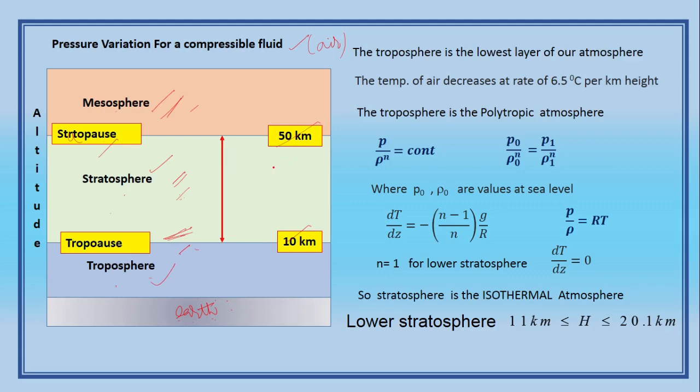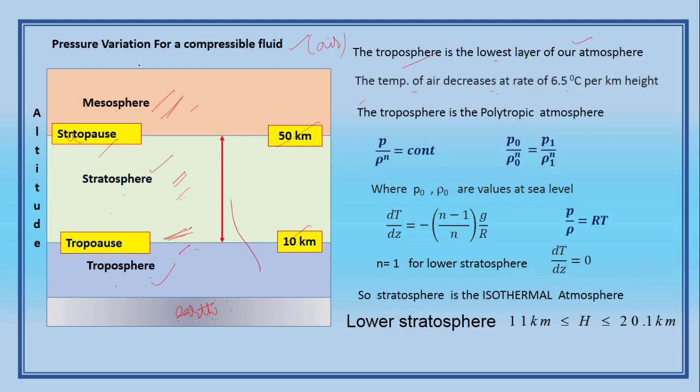This type of question can also appear in general studies. Okay, so now what is the troposphere? The troposphere, where we live, is above the earth surface. It is the lowest layer of our atmosphere. The temperature of the air decreases at a rate of 6.5 degrees per kilometer height. This height we call the altitude.